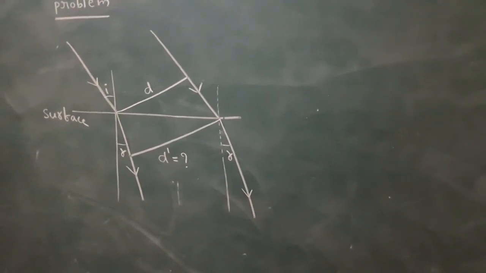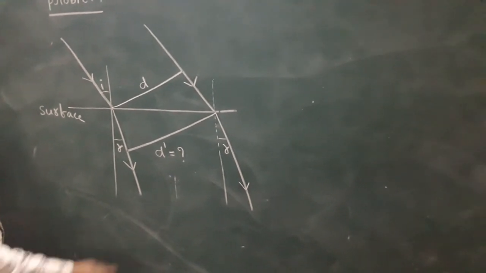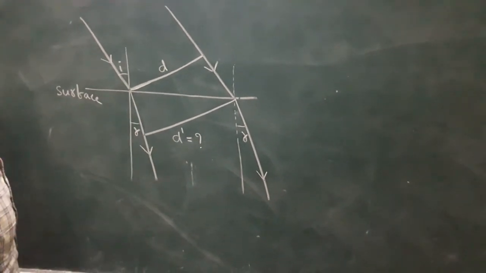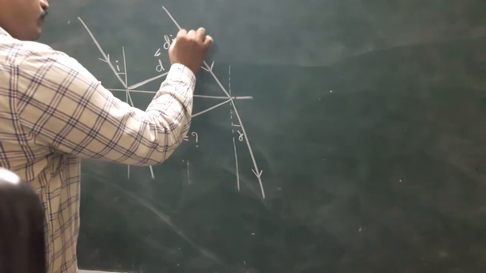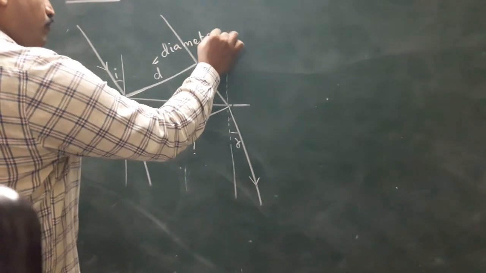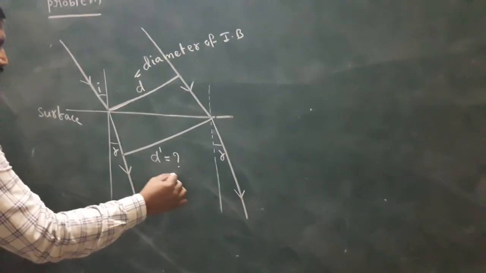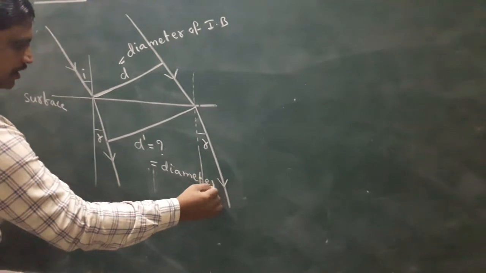Look here, all of you. The question is, this is the diameter of the incident beam, and this is the diameter of the refracted beam.